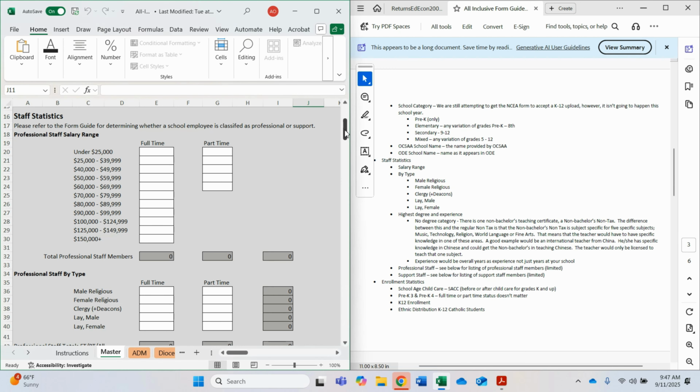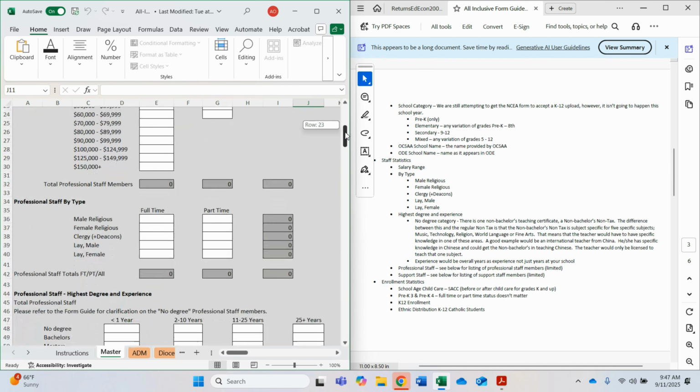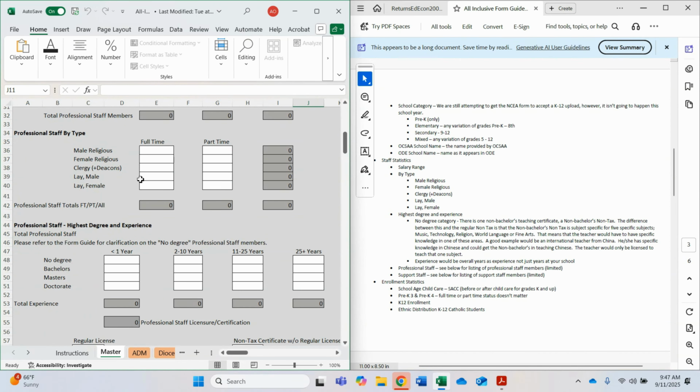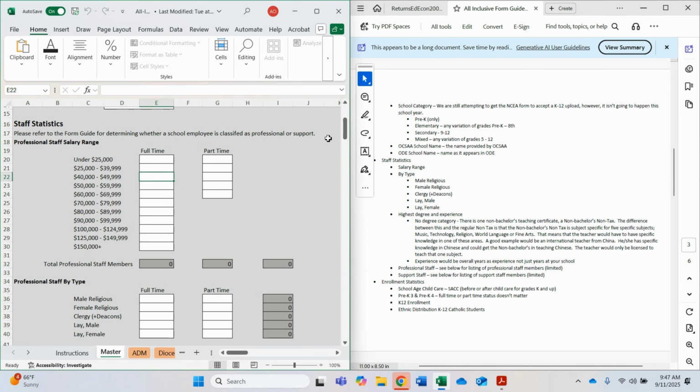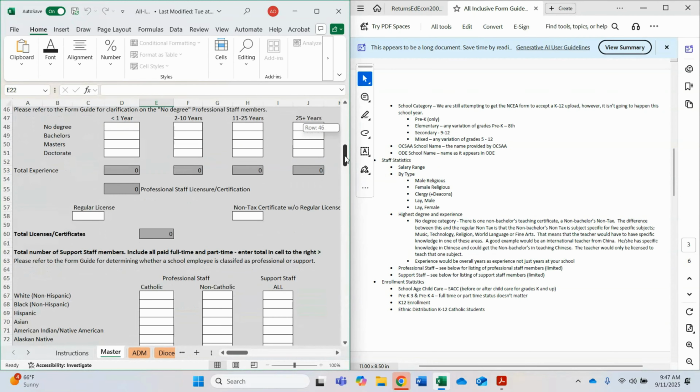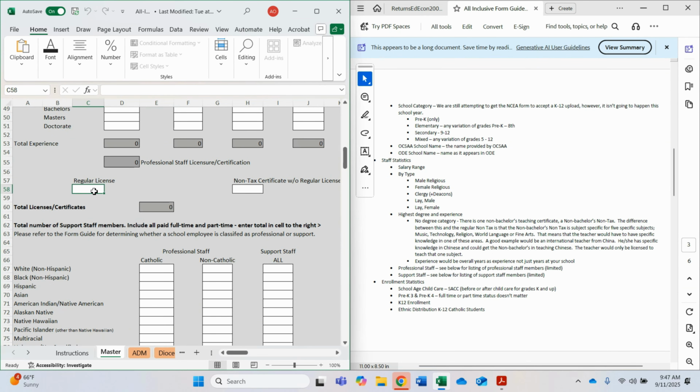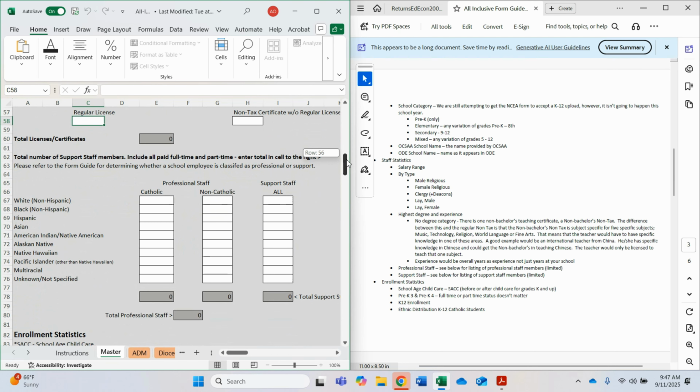Next, you will type in the numbers of employees by type, full-time, part-time, male, religious, etc., as well as for degree and experience. Again, in the white cells, you are typing in numbers of staff at each salary range and for each category. Do not forget to put in the total number of regular licenses versus the total number of non-tax licenses. You'll notice as you work, the gray boxes should automatically populate.